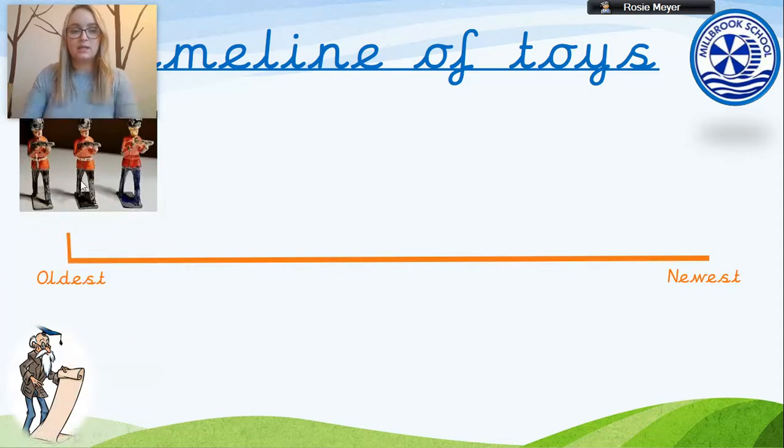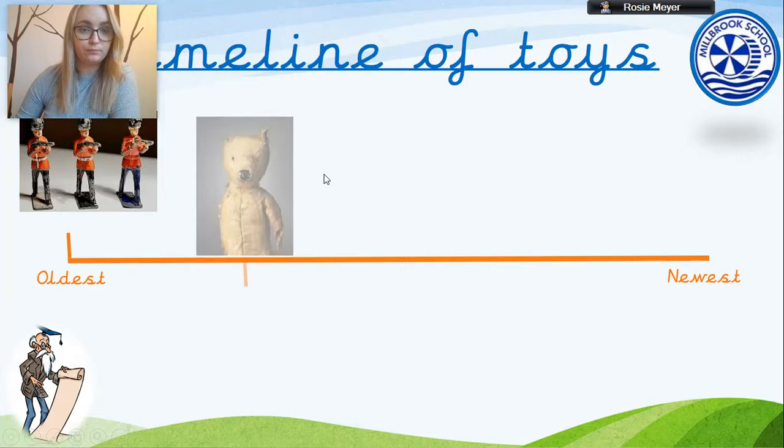So here is a metal toy soldier. We might have toy soldiers like this today, but these metal toy soldiers were very popular in the 1800s. Okay, so this was very popular a long time ago, when people liked to play with them, and they were made of metal.